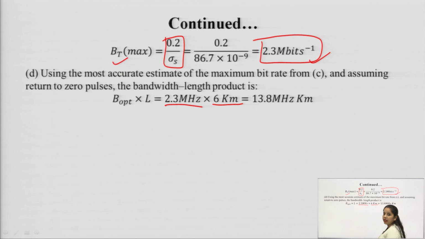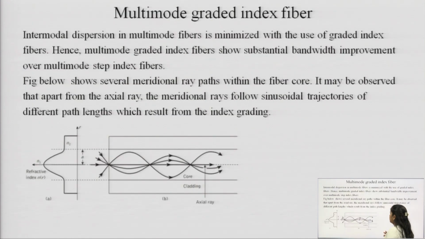When we take the product of that, we get the bandwidth length product, which is equal to 13.8 megahertz kilometer. All of you are requested to solve it by yourself and just verify the answers here. This is just a formula based numerical.